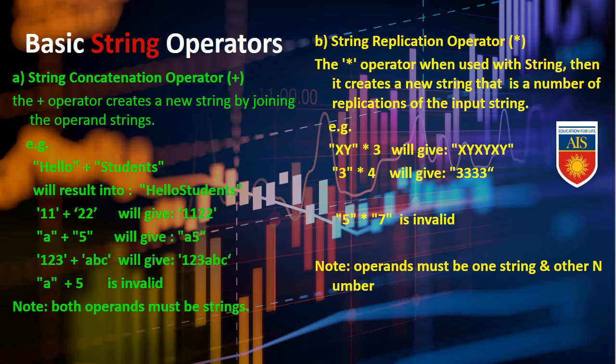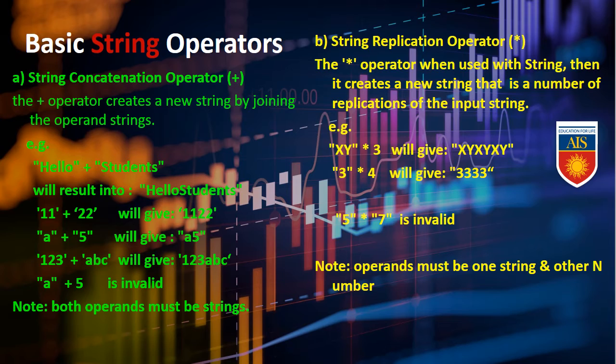11 plus 22, but see the difference, these numbers are within inverted commas. That means this integer is actually converted to a string, and it will give us the output as 1122. It will not give the output as 33. It will show 33 when it is a simple number, but now we have converted the number to a string. Next one, 'a' plus '5', it will give the output as a5. Next example, '123' plus 'abc', it will give 123abc.